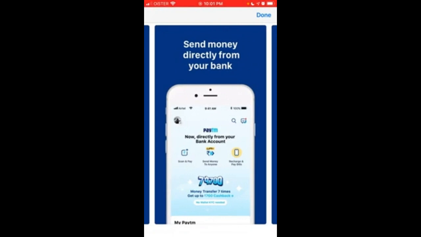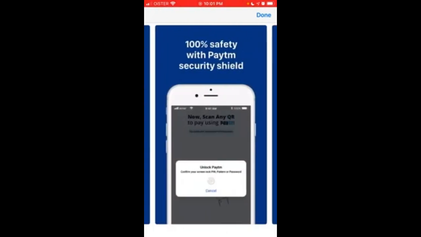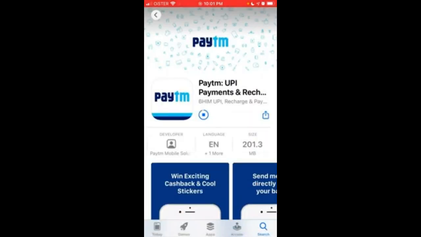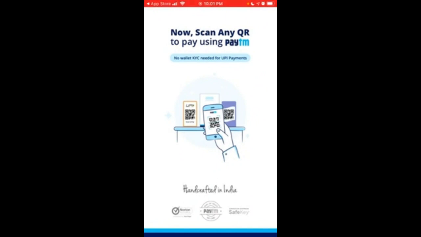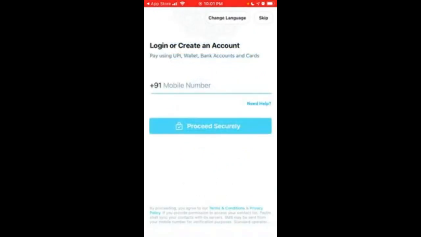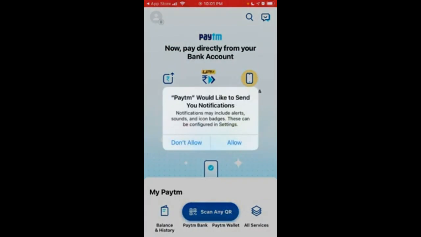Here's how the app looks. Then you can just tap open. And then you can just start creating your account.